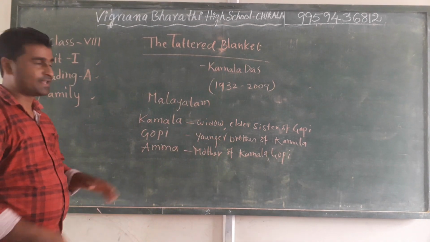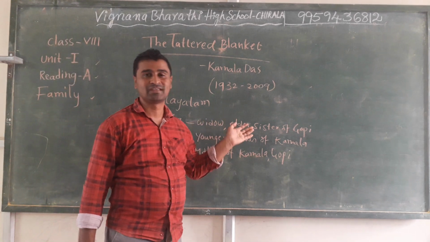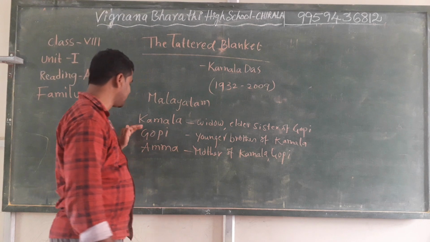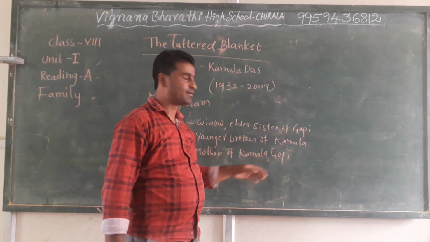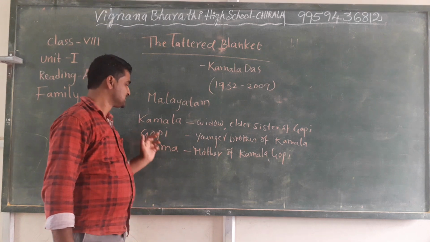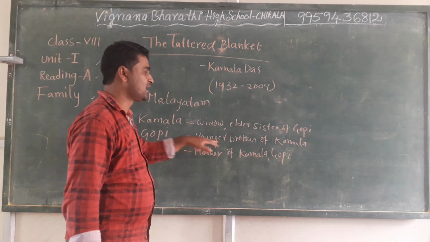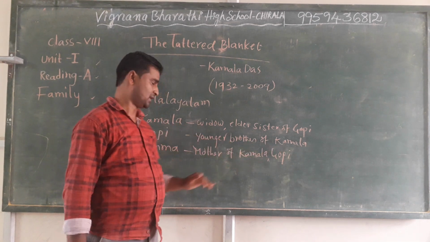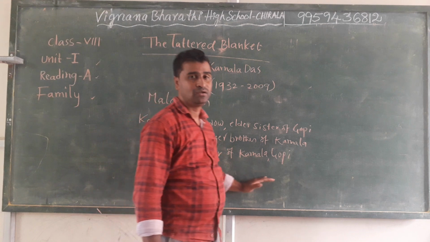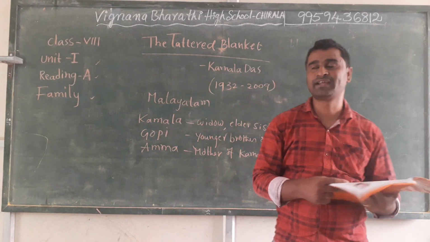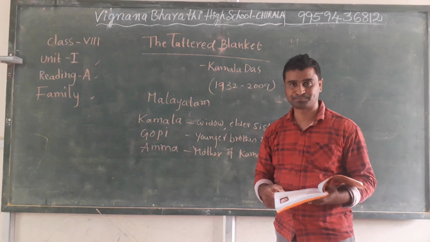The characters are Kamala. She is a widow. She is staying with her mother, her Amma. She is also the elder sister of Gopi. Second, the character Gopi is the younger brother of Kamala, and Amma is the mother of Kamala and Gopi. These are the three characters we find in our lesson, The Tattered Blanket.